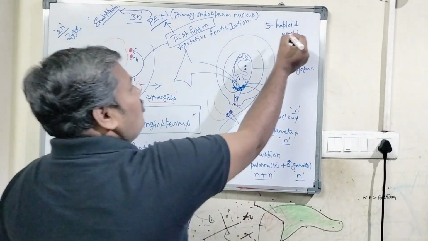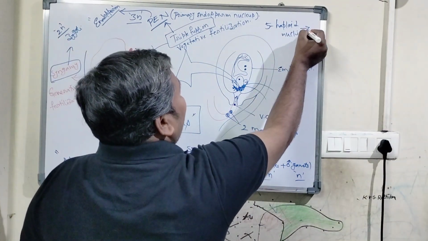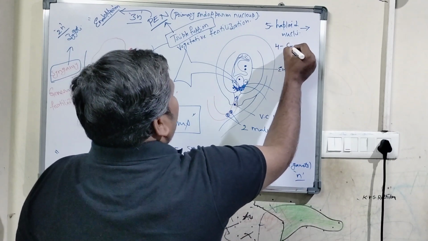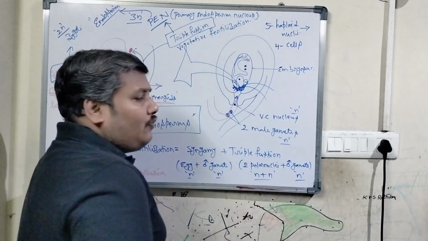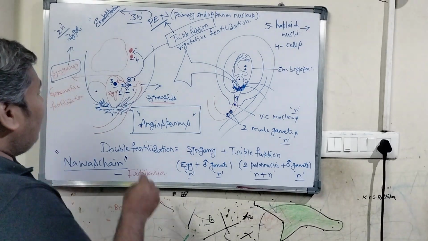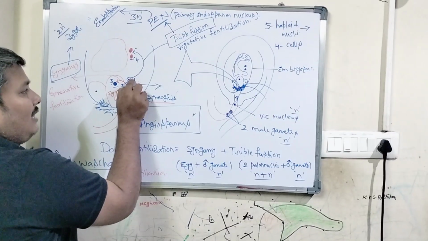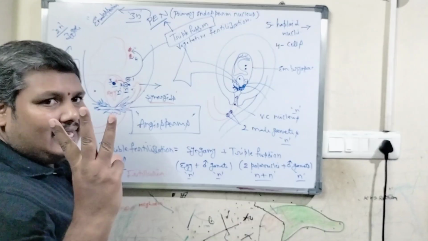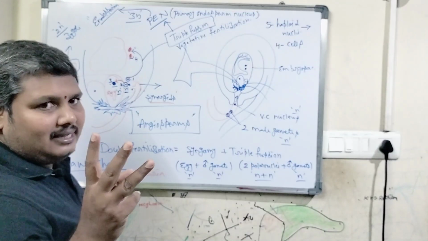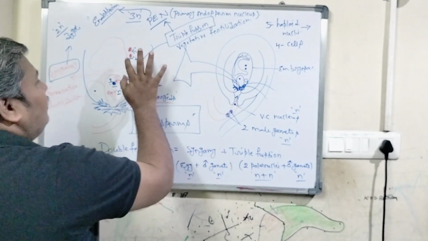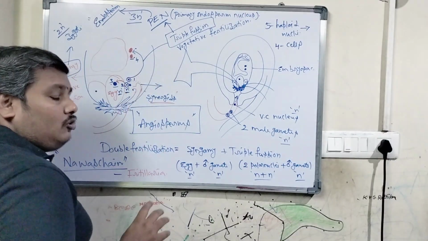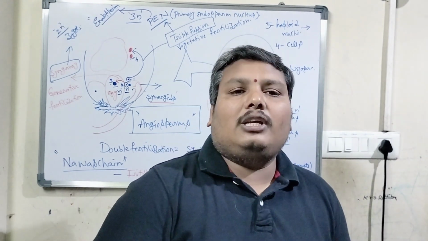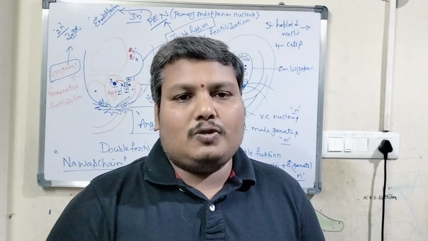So 5 haploid nuclei are involved in double fertilization in angiosperms, and 4 cells. What are those 4 cells? One male gamete and another male gamete, that is 2 male gametes, one egg cell as the third cell, and one central cell. So totally 4 cells are involved in double fertilization of angiosperms.